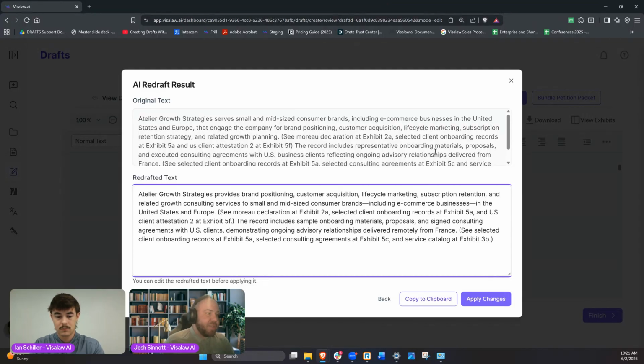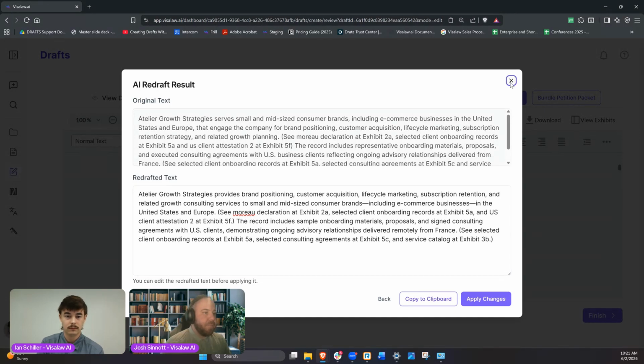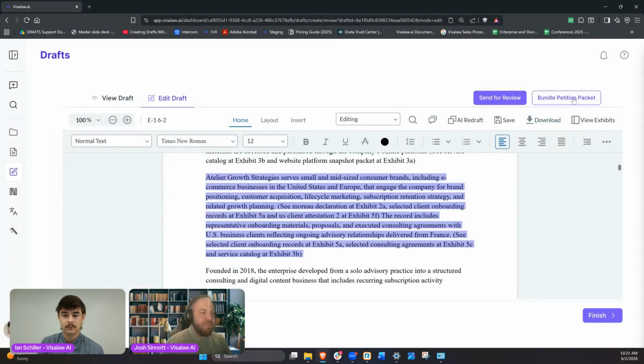In our case here, we just went with clear and concise. It shortened that paragraph down for us. If we wanted to make some changes, we could do that as well. If we just wanted to copy it and paste it within theirs, we could do that. We can also edit within here if need be, so if we want to do it all in one spot, we can do that as well. I don't think I missed anything there.